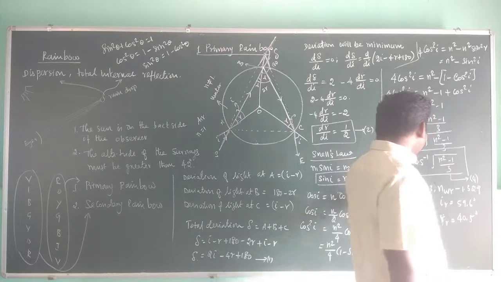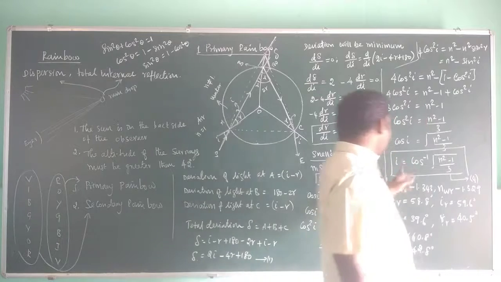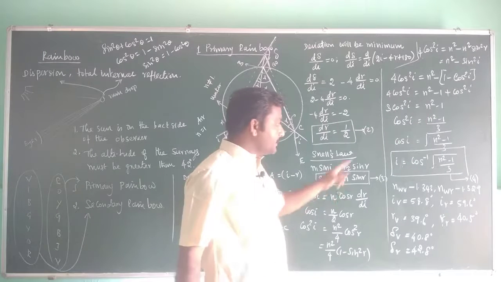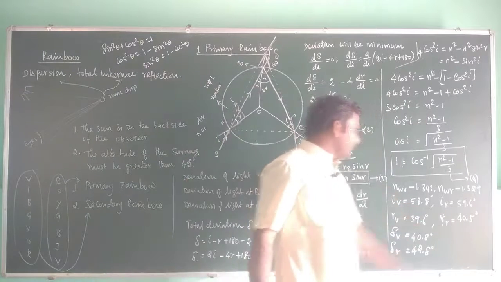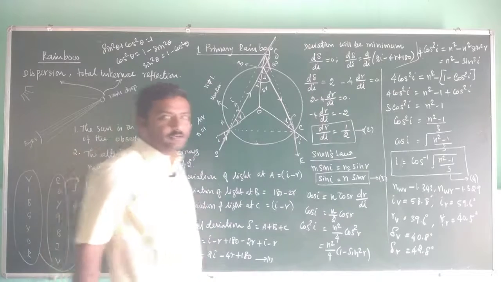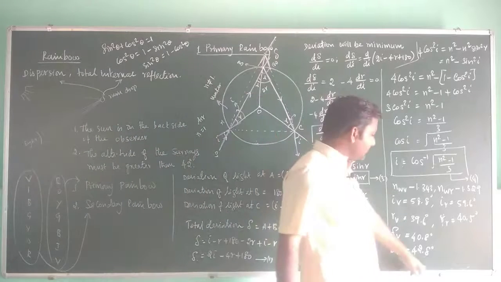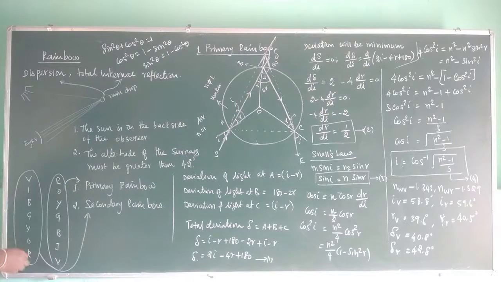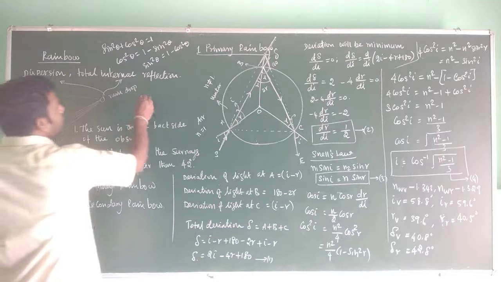Similarly, we substitute the refractive index of red color into this equation. We get I for red color, and substituting the I value for red color into this equation, we get the R value for red color. Substituting this I and R value for red color into this equation, we get the angle of deviation delta for red color, that becomes 42.8 degrees. Right?